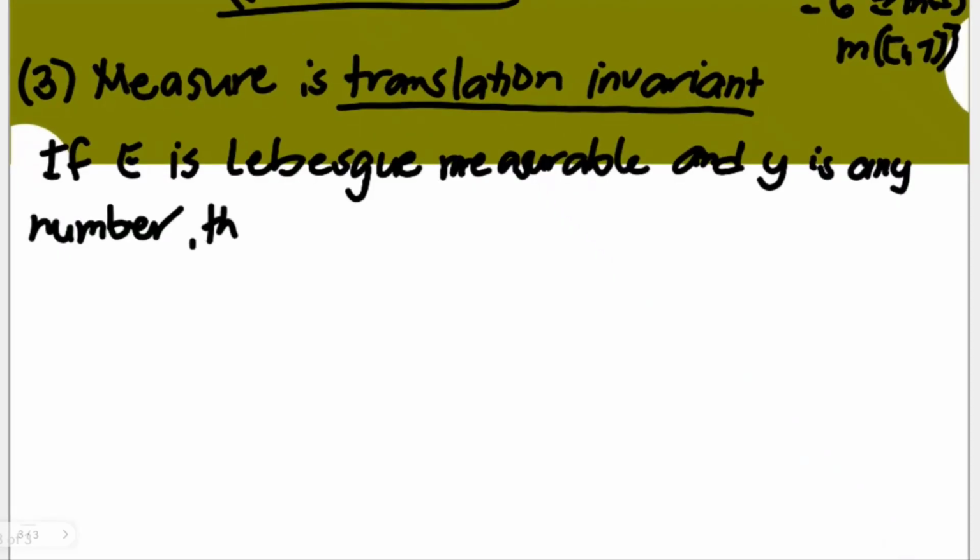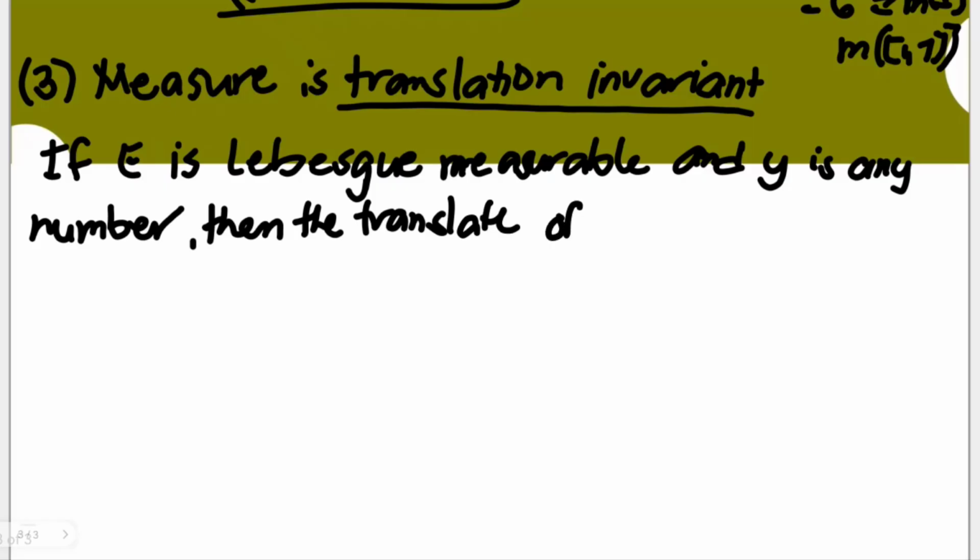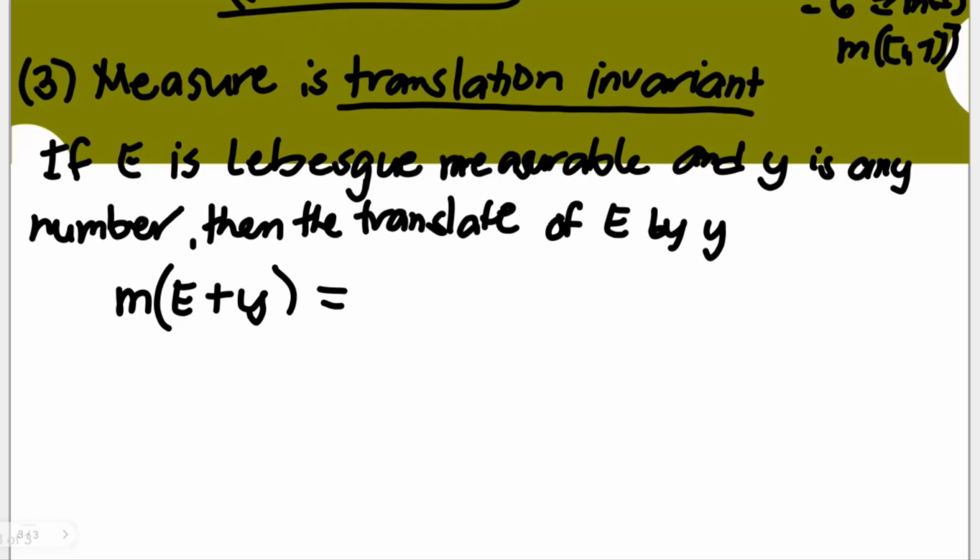Then the translate of E by Y, as mentioned, we're going to have here, say for example, the measure of E plus Y is just equal to the measure of E, or again, the length of E.